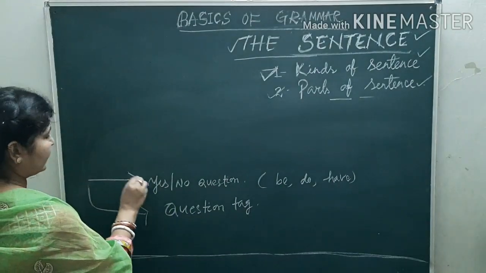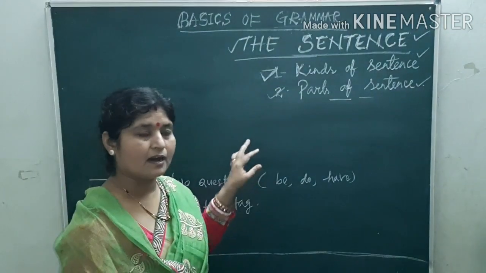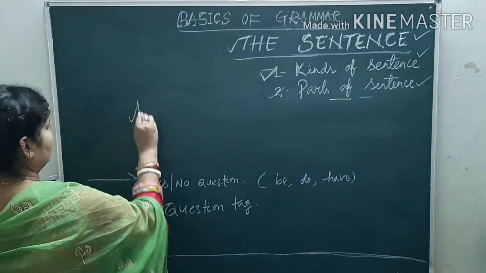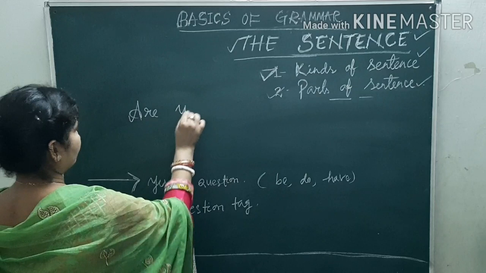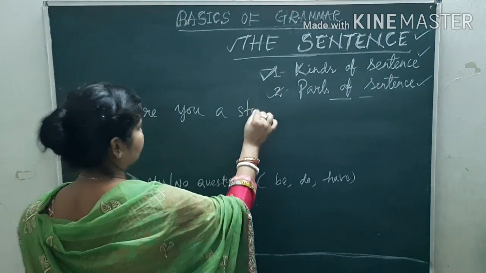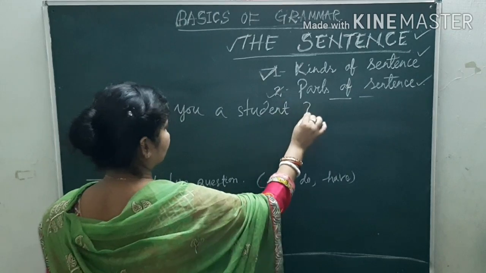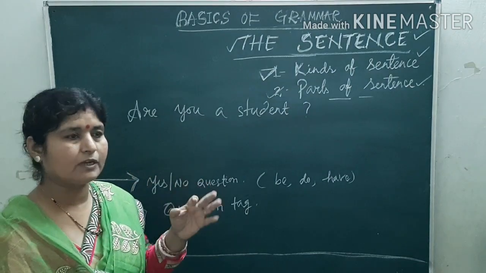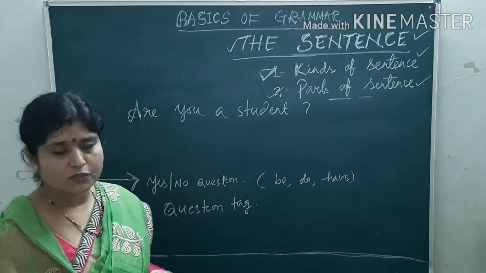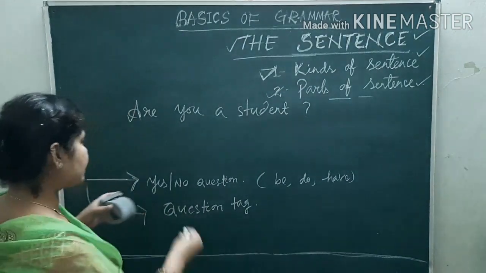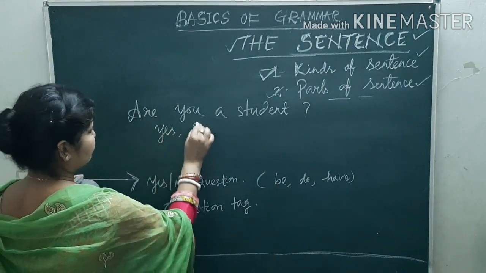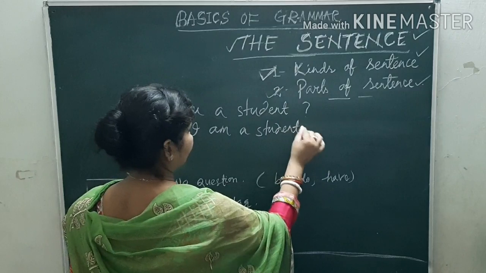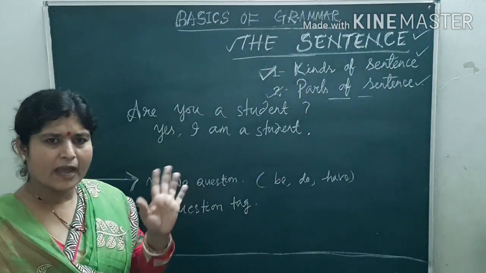Why is it known as the yes/no question, children? Because the answer comes either yes or no. How? Are you a student? The same question will be asked to you people and the same question will be asked to me also. How? Are you a student? Then the answer from your side, yes, I am a student. But from my side, no, I am not a student.